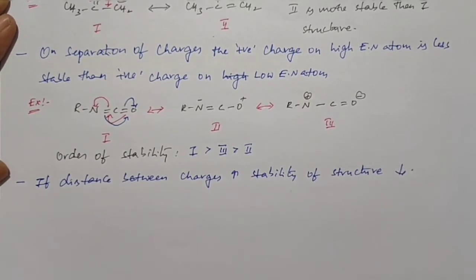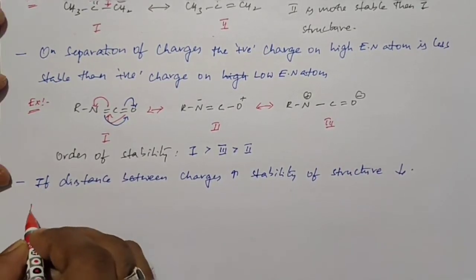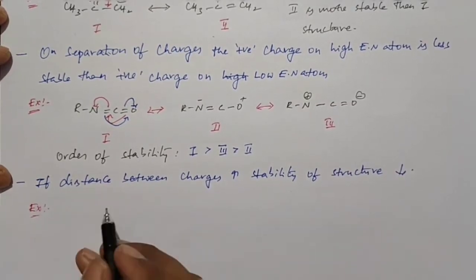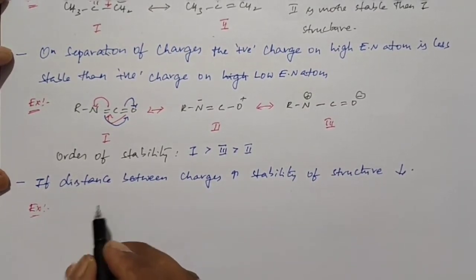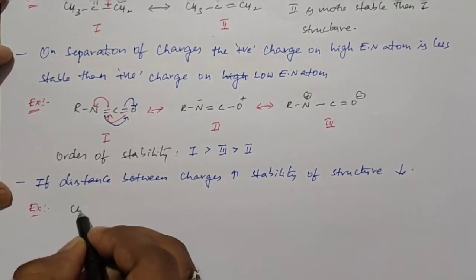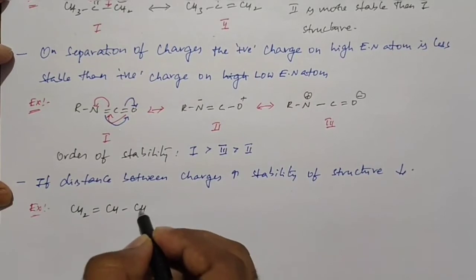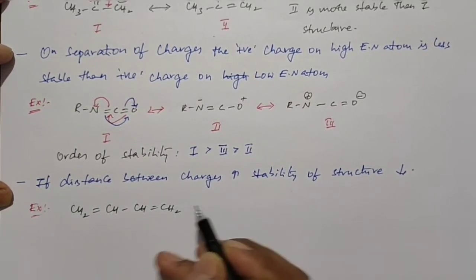For better understanding, here we just take one example, the same example, 1,3-butadiene. CH2 double bond CH, single bond CH, double bond CH2.